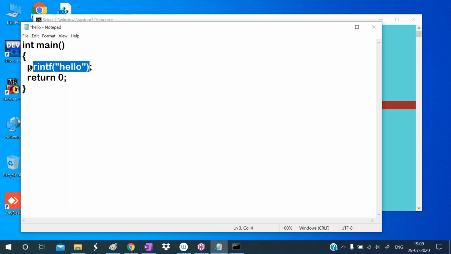But we want to print hello in C++. So in C++, to print data we have to use one object, that is the cout object. In C language we use printf, where printf is a function. Here we use cout. cout is an object of the ostream class. Then we write the insertion operator. What is the meaning of this? I will explain clearly in tomorrow's class what cout is and what the insertion operator is.